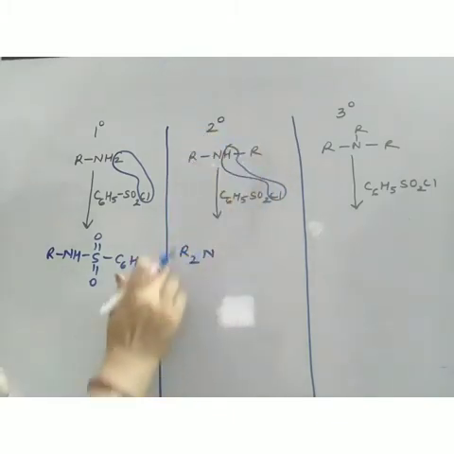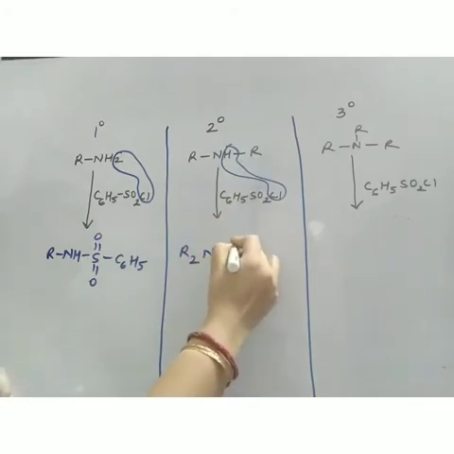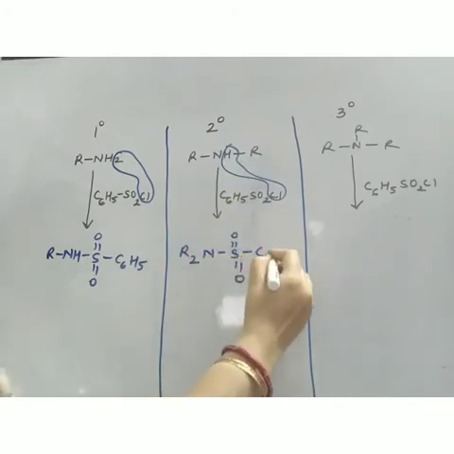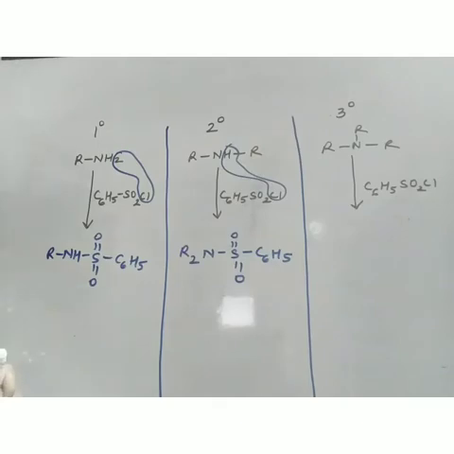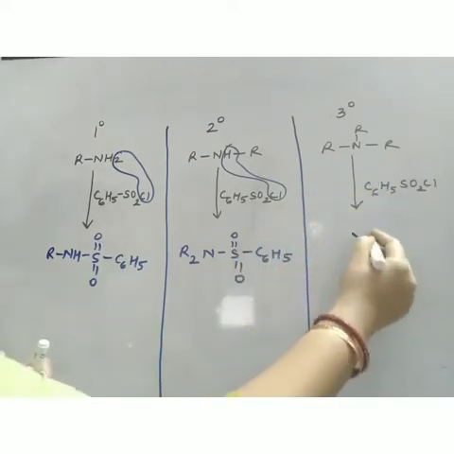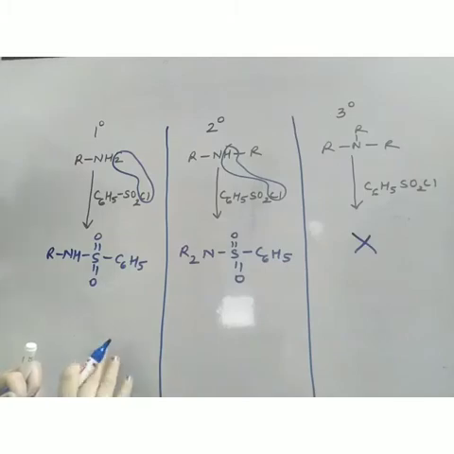R2N, because two R are there. Now this is SO2 and this is C6H5. Since tertiary amines do not contain any hydrogen atom to be removed, they will not react with Hinsberg reagent.